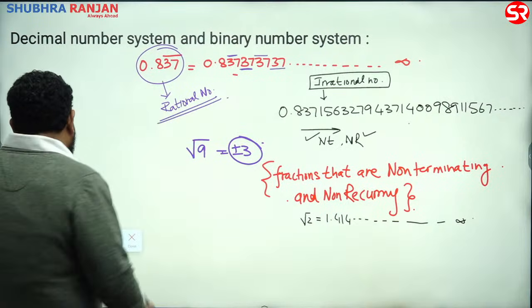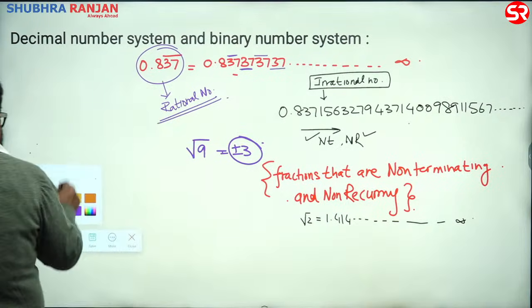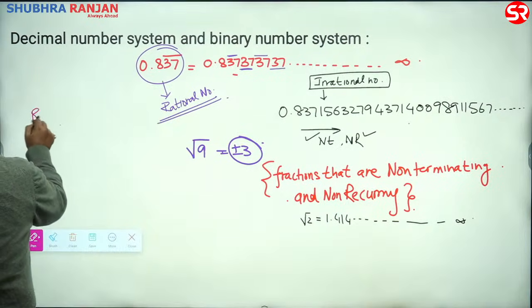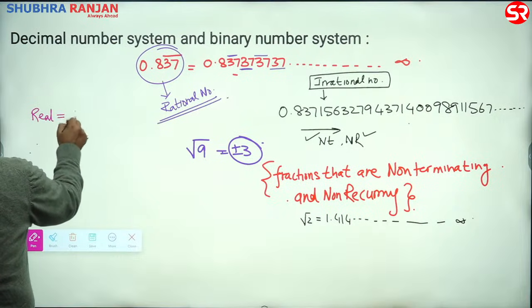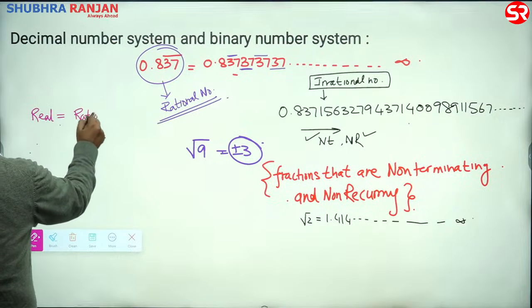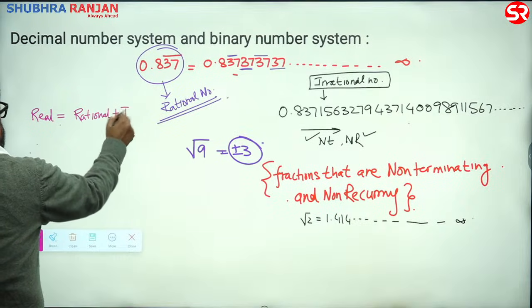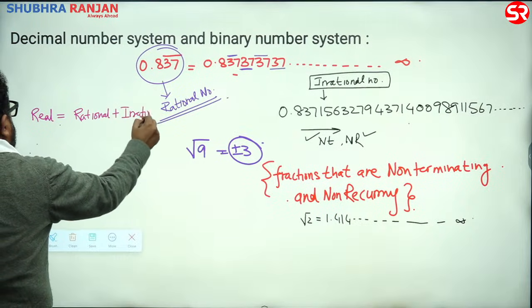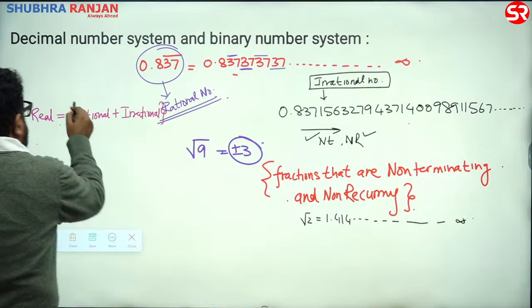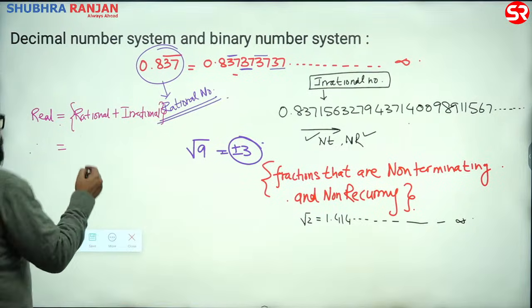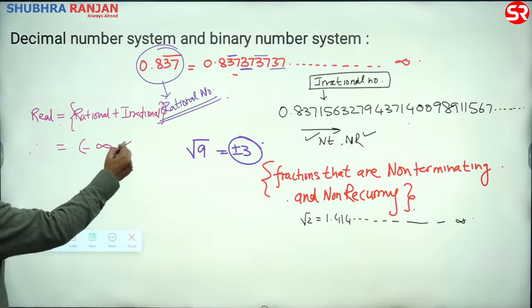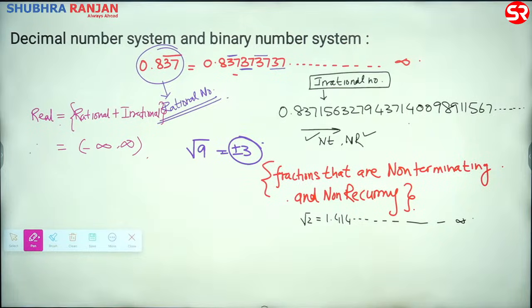Then our friend said, sir, what are real numbers? Real is rational plus irrational. Real is also minus infinity to infinity.